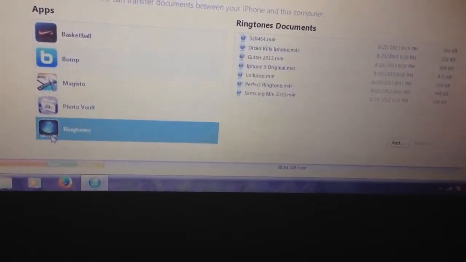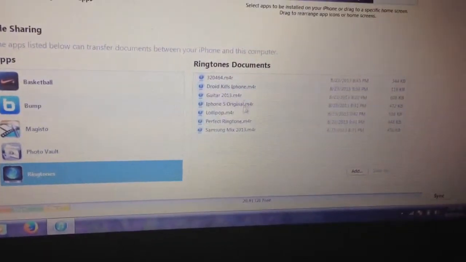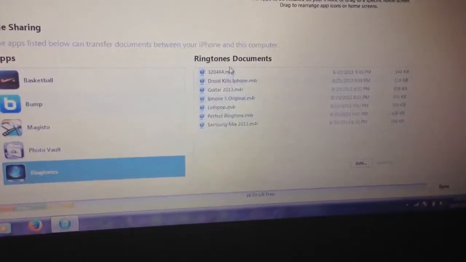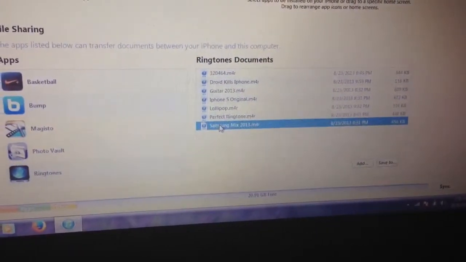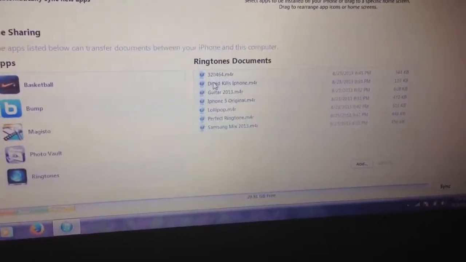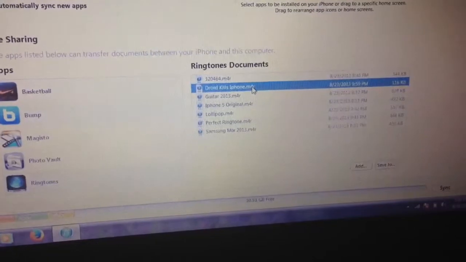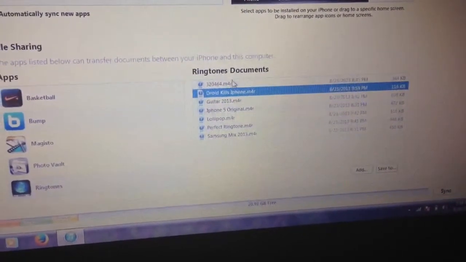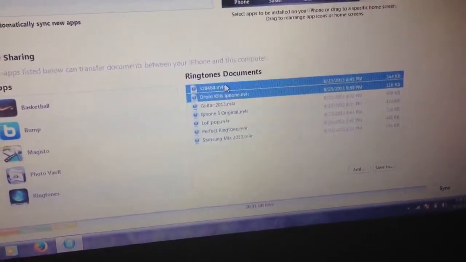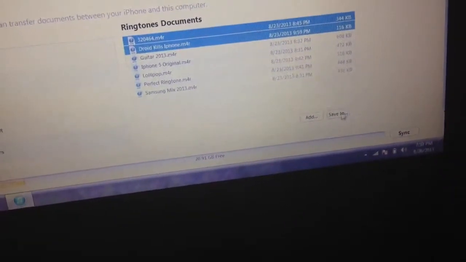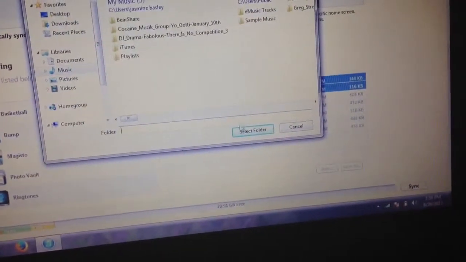Then click on that, and the ringtones that you downloaded off that app will show up right here. So you just select them all, or select whatever one you want, or you can select multiple ones, like these two. Then you click save to, and then you save them wherever you want.